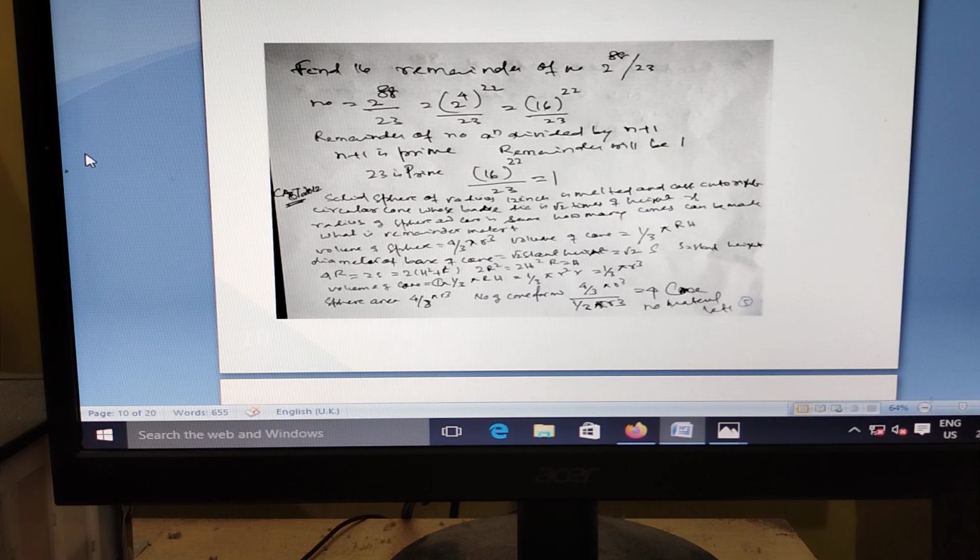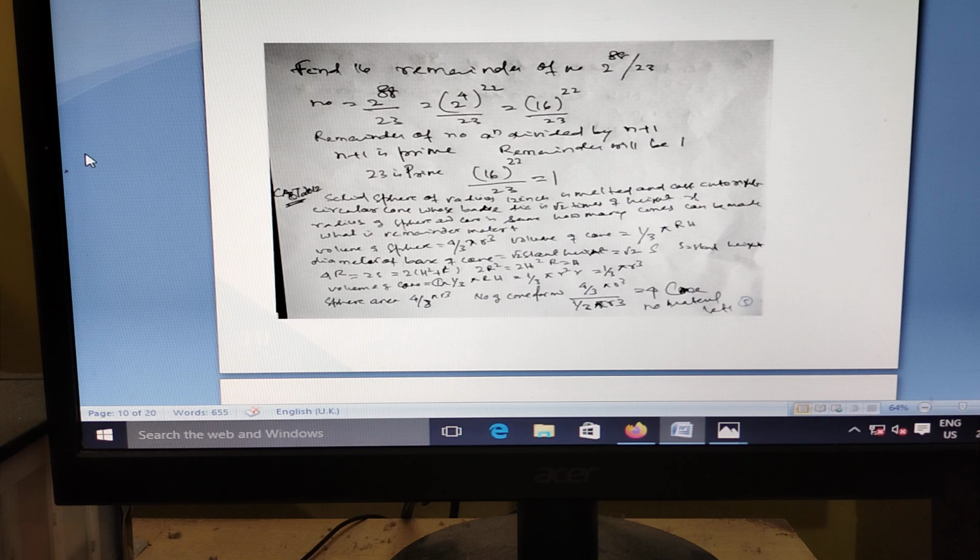Here, find the remainder of 2 to the 18 divided by 23. Here only you need to know this formula: remainder of a to the n divided by n plus 1. When n plus 1 is a prime, the remainder is always 1. Here 23 is the prime, that's why it is 1.